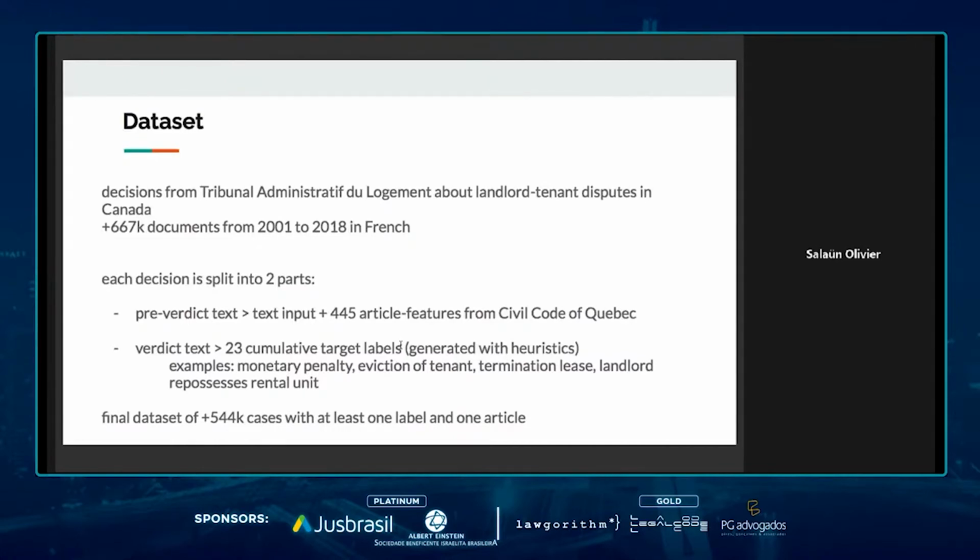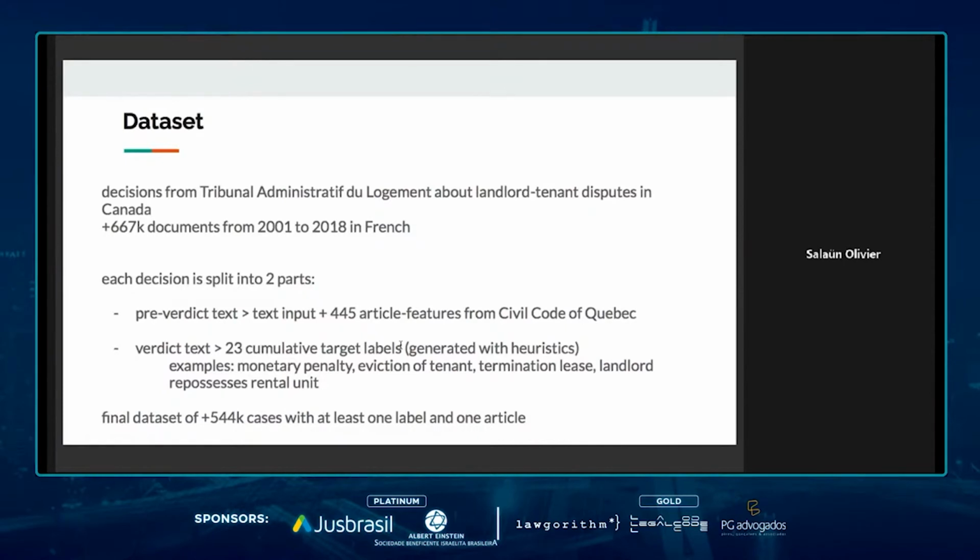For instance, we have a label for when one of the parties suffered a monetary penalty, another label for eviction of a tenant, termination of the lease, or repossession of the dwelling by a landlord.